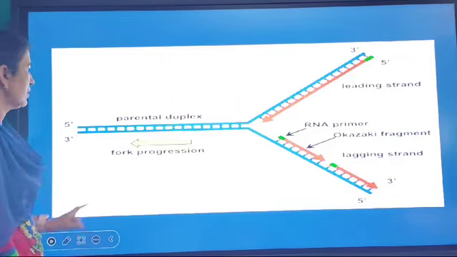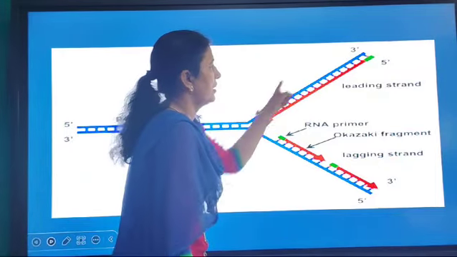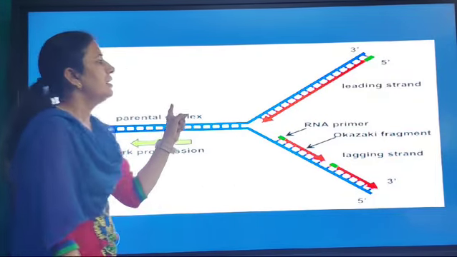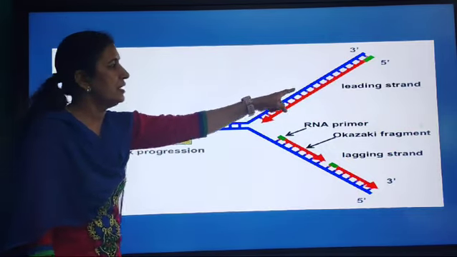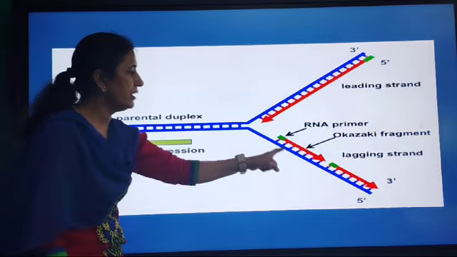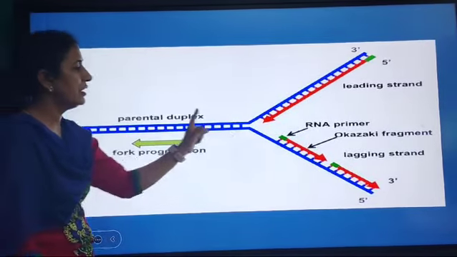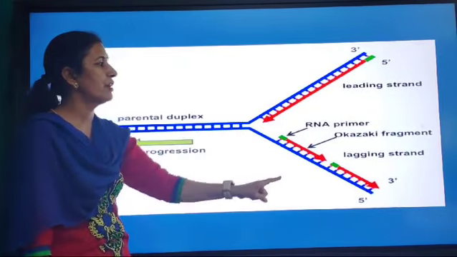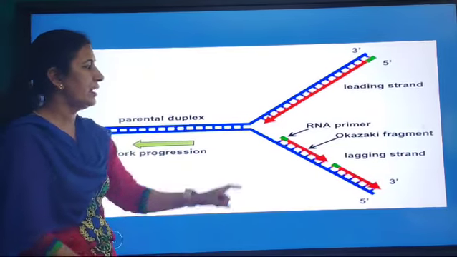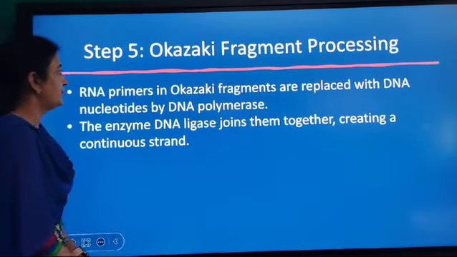As you can see in this figure, this is a double helical structure. This is one strand. In this strand, DNA polymerization occurs continuously, so this is known as the leading strand. In the second strand, which has the polarity 5' to 3', it occurs in the form of small fragments known as Okazaki fragments, and this strand is known as the lagging strand.